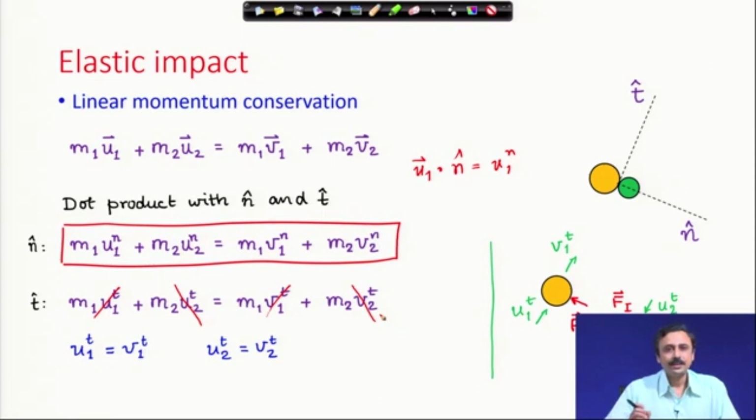So, this component, the tangential component of the linear momentum conservation, is trivially satisfied. Had it been a spatial impact problem, this would have been the same situation when you take dot products with the T1 cap and T2 cap, the two tangential vector directions. You will get trivially satisfied equations.